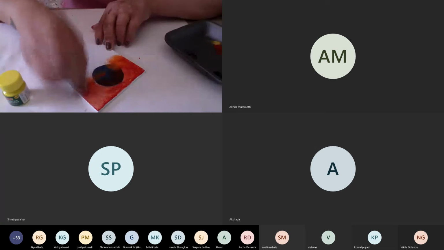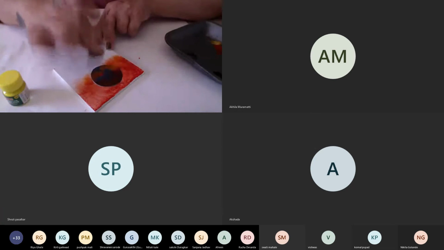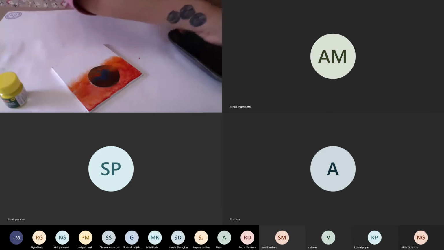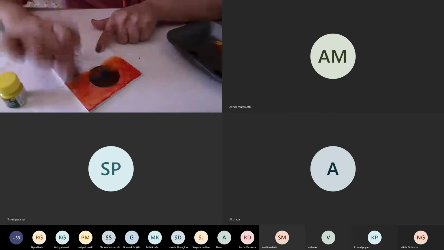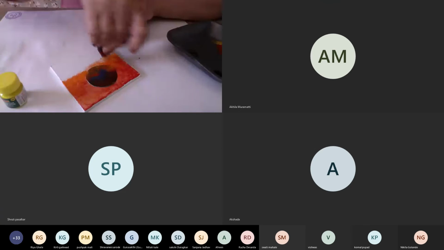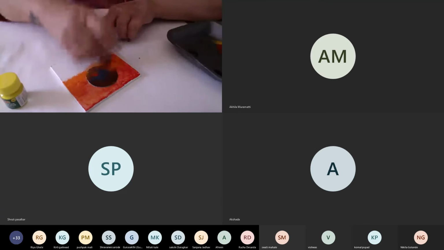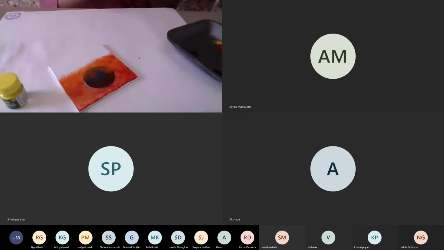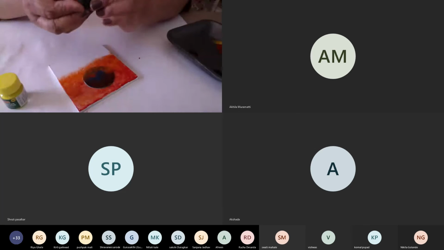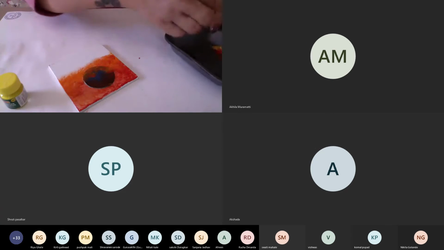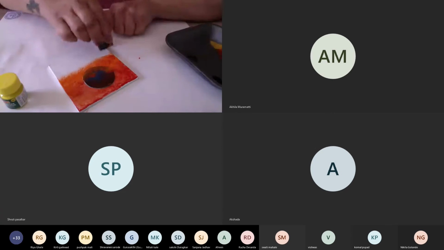But currently, you can also use a brush to make this, but maybe the texture you are getting here might not be achieved when you're using a brush. So since I want that texture, I'm just going to fold this sponge, use it from the other side, and use a little of my ochre or a yellow on it.